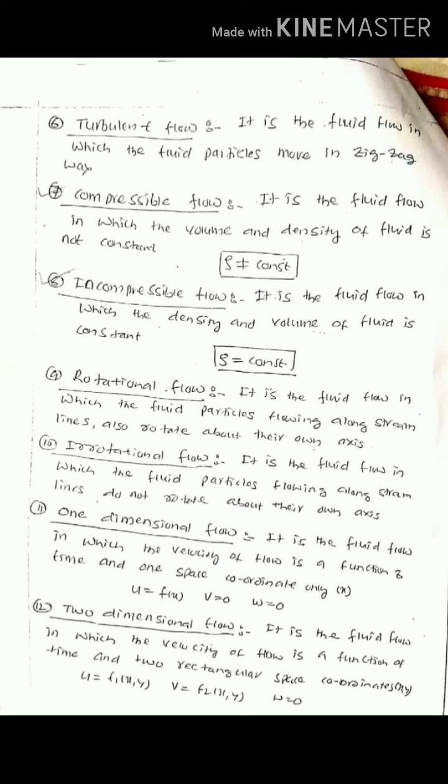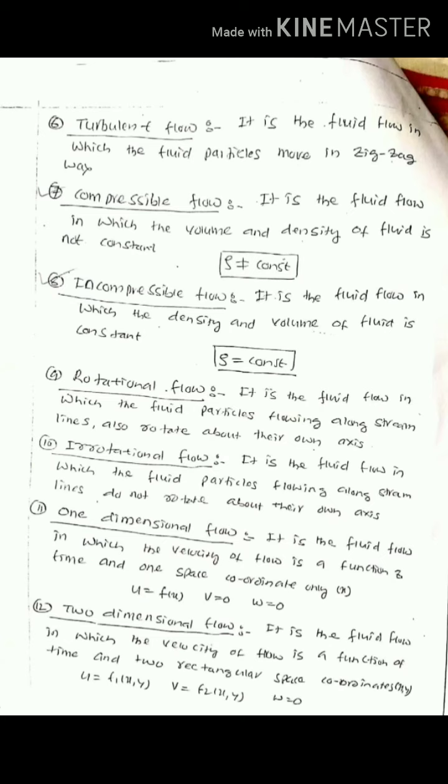Another type is rotational flow. It is the fluid flow in which the fluid particles flowing along the streamlines also rotate about their own axis. Whereas in irrotational flow, the fluid particles flowing along streamlines do not rotate about their own axis.